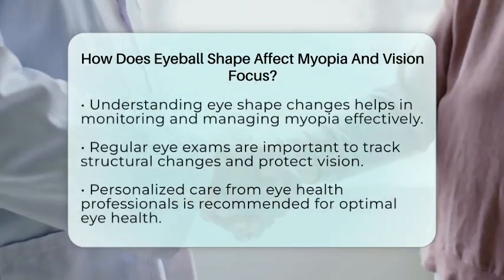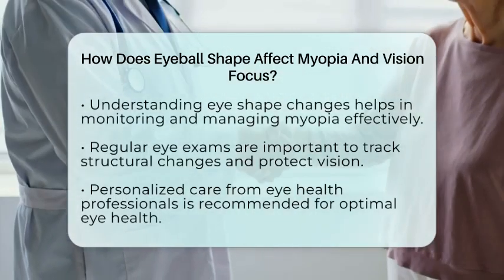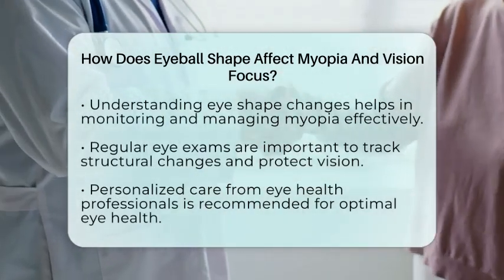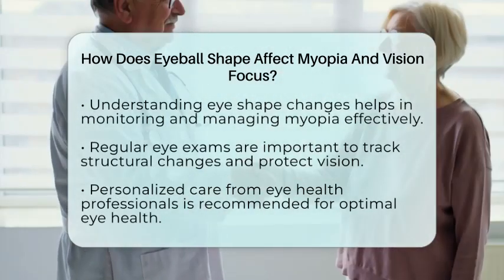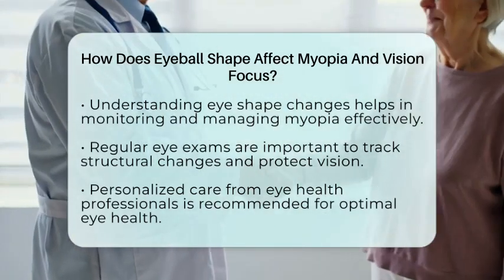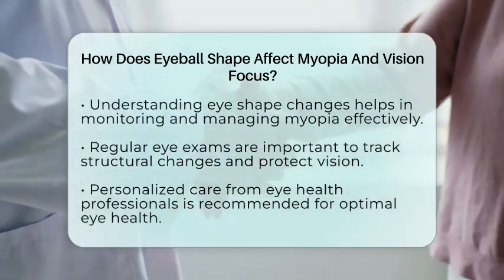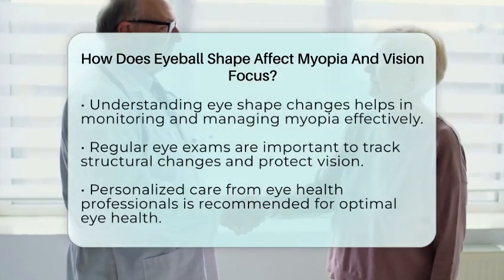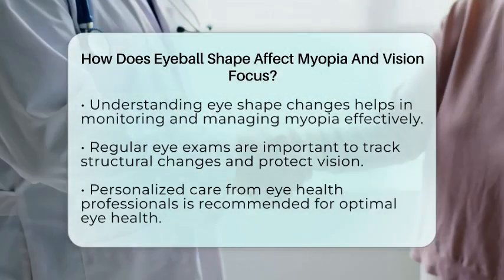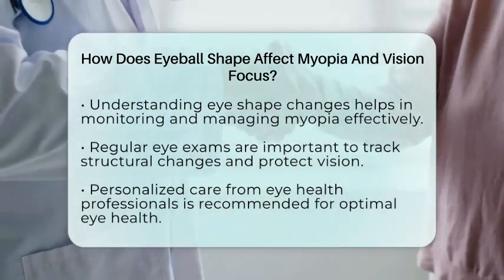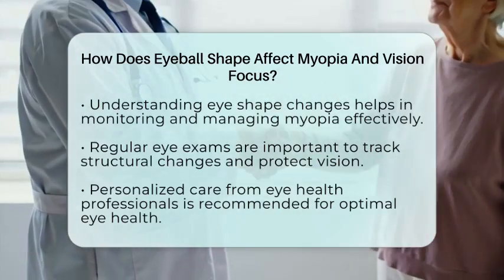In summary, the elongation of the eyeball causes light to focus in front of the retina, leading to nearsightedness. Changes in the shape, especially at the back of the eye, influence how well your eye can focus and can increase the risk of complications. Asymmetrical growth and shape distortions are also factors that affect the severity of myopia. Regular exams are essential to monitor these structural changes and help manage myopia effectively.